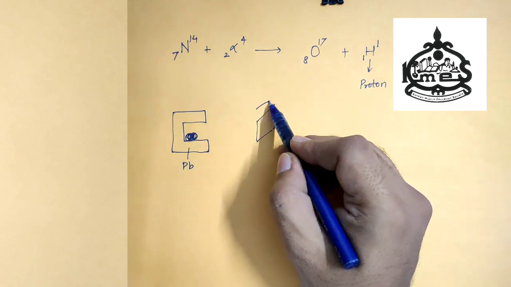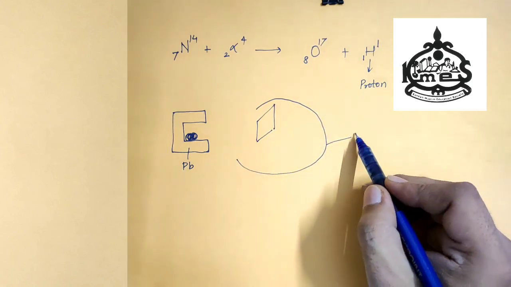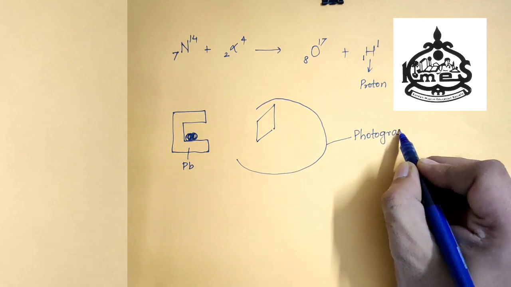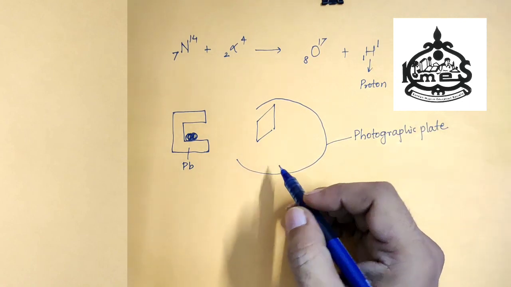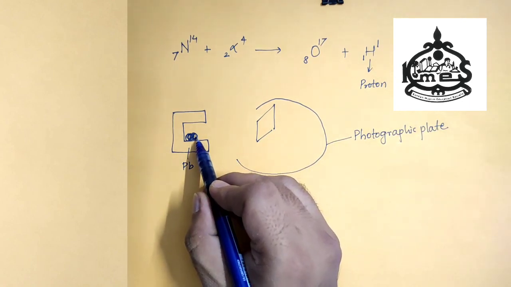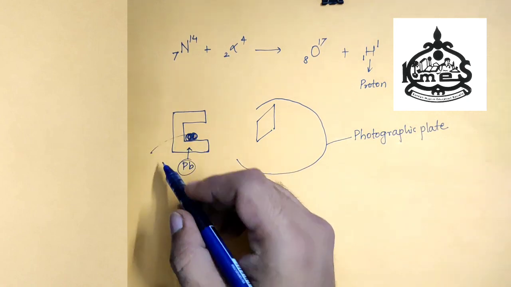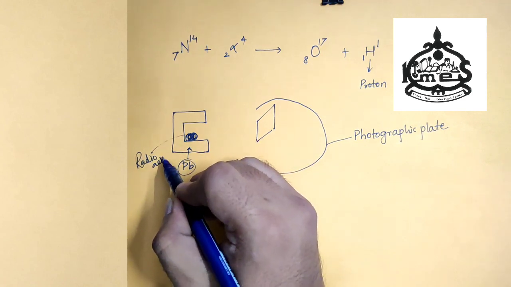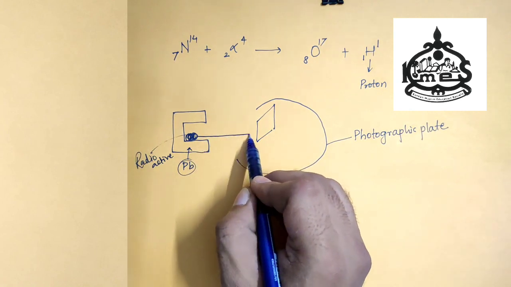What he observed, try to understand. This is a photographic plate. When the alpha particle was emitted from the radioactive element, this is lead, this is not a radioactive element, this is a radioactive element. When the alpha particle was emitted from the radioactive element, it collided with the gold foil.